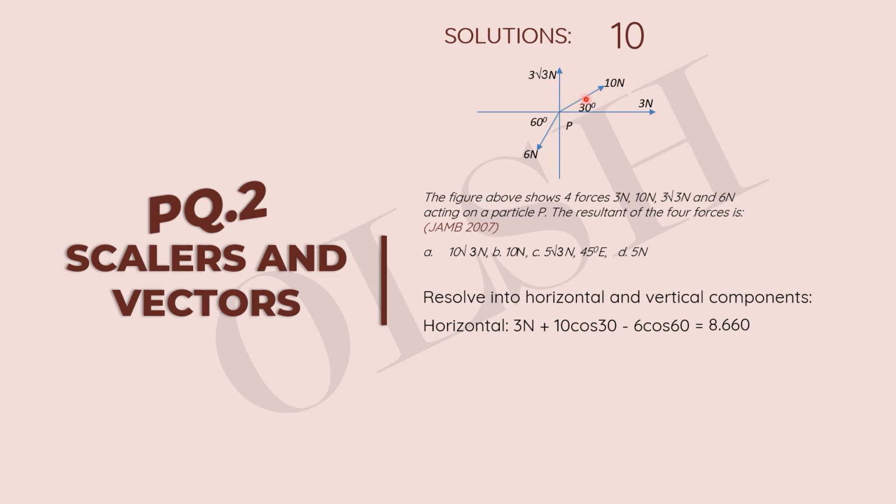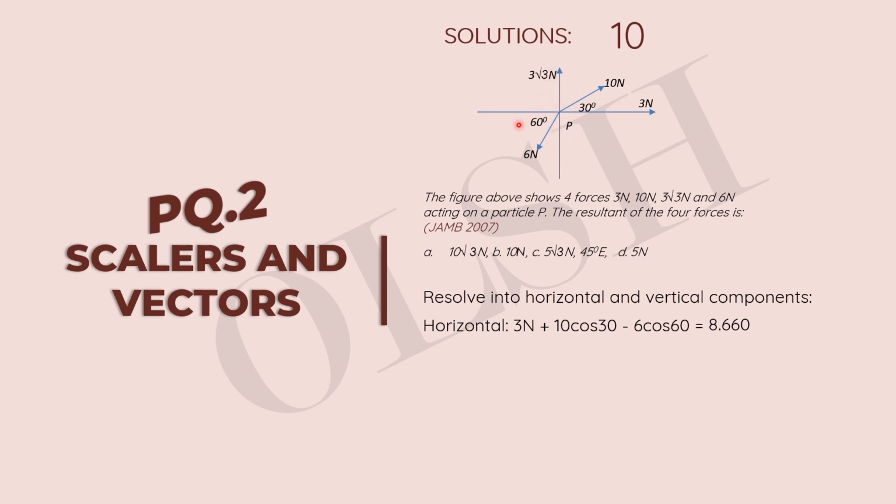The horizontal component is 10 cos theta, and it's positive. This is the positive x region for 10 newtons, and the 3 newtons is also acting in the positive x region. Now we move on to 3 root 3. This has no horizontal component. It's a vertical force and has no business with the horizontal.